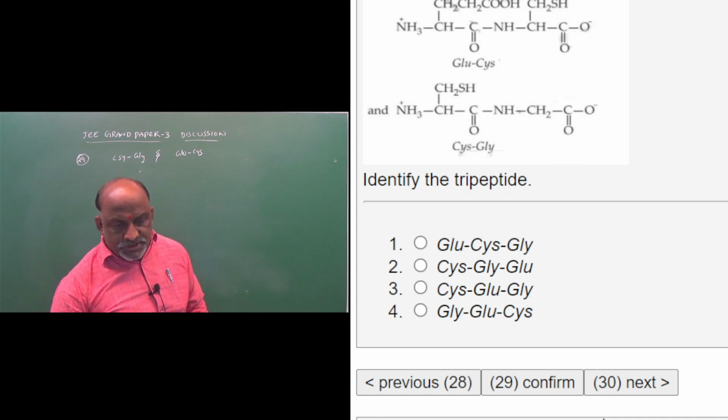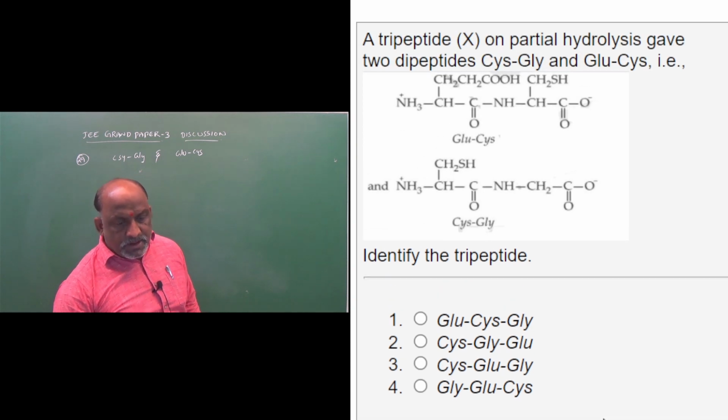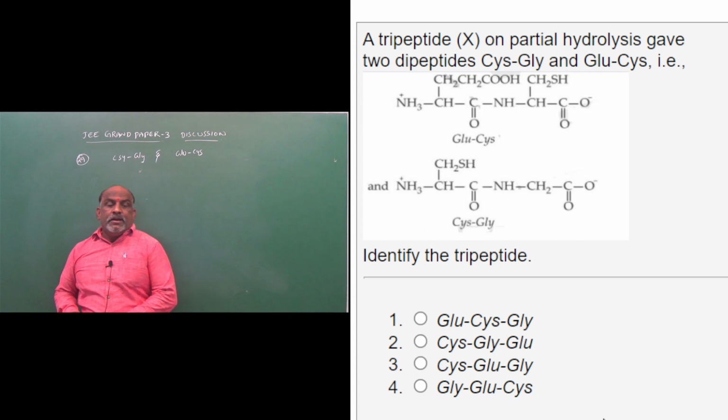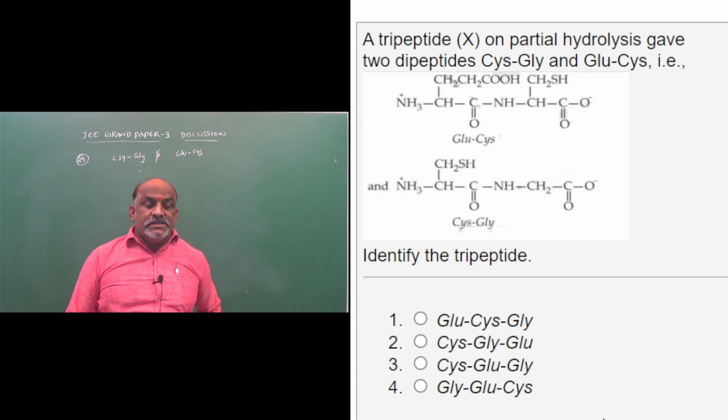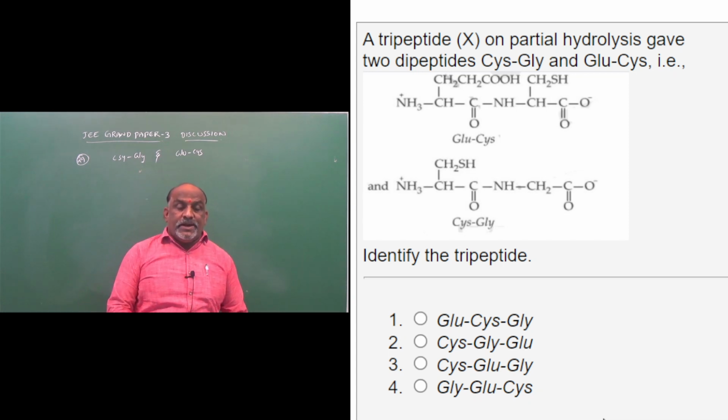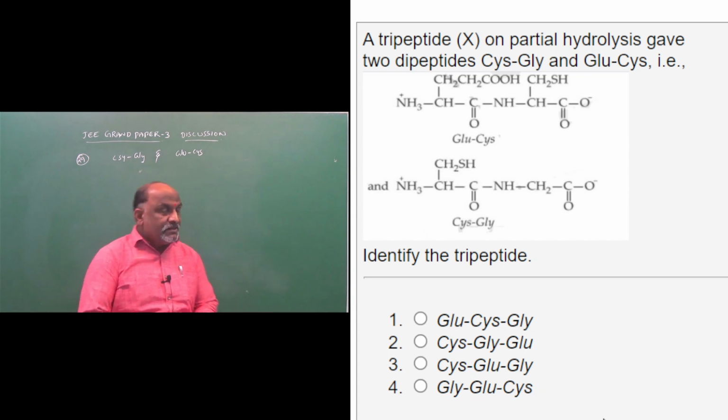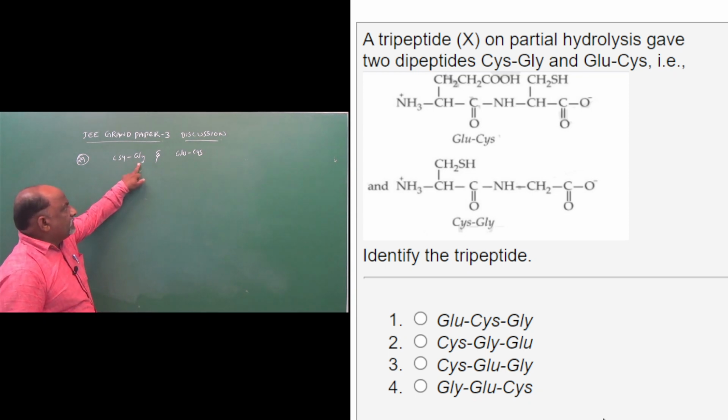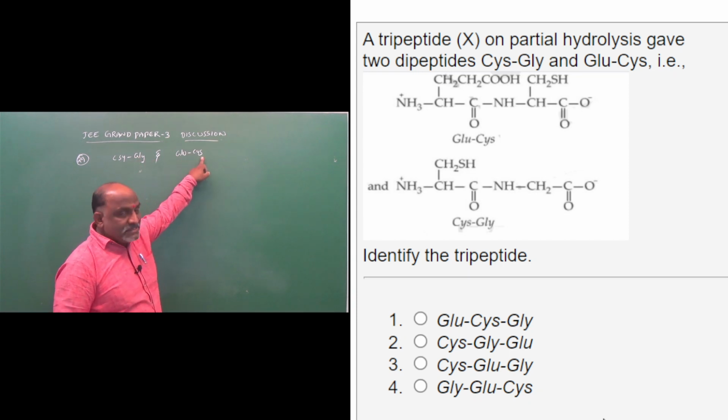So what is the question here, my dear students? A tripeptide X on partial hydrolysis gives two dipeptides, cysteine glycine and glutamic acid cysteine.